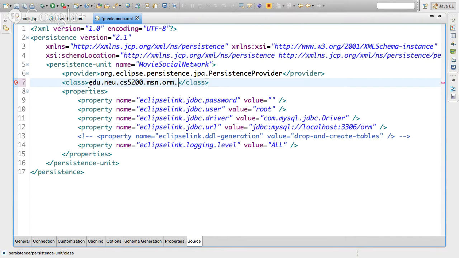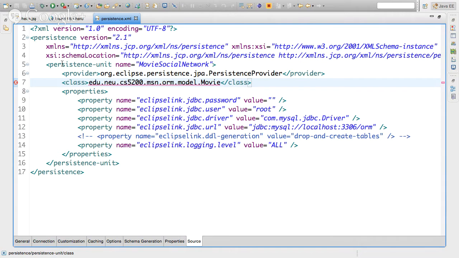Under here, we're going to put the various things. We're going to put the DAOs, the models, all the things under here. We're going to put the model under here, and under it we're going to put movie. That class, which doesn't exist yet, is going to map to the movie table.